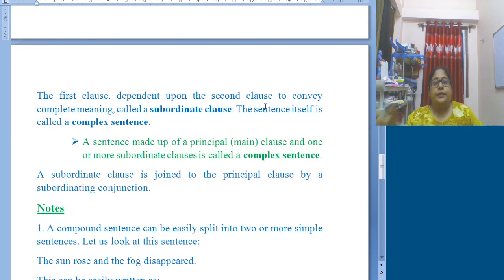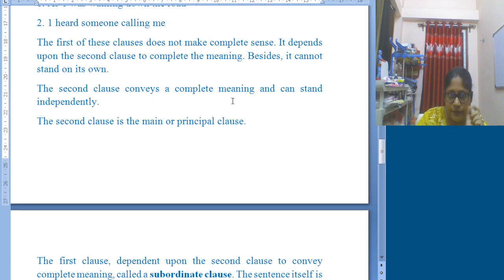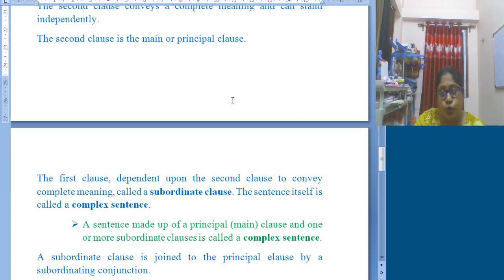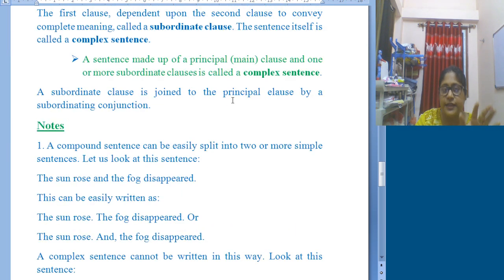Now to come to the conclusion, a sentence that is made up of a principal clause and one or more subordinate clauses that are dependent on the main clause is called a complex sentence. I hope you all have understood. Just go through each line and you will definitely get things clear.